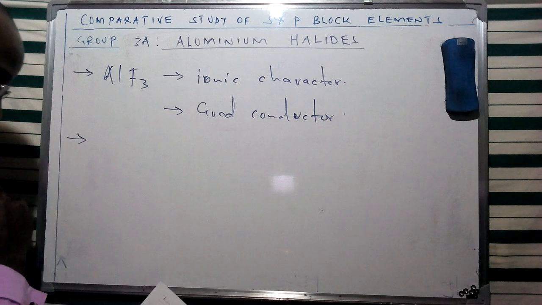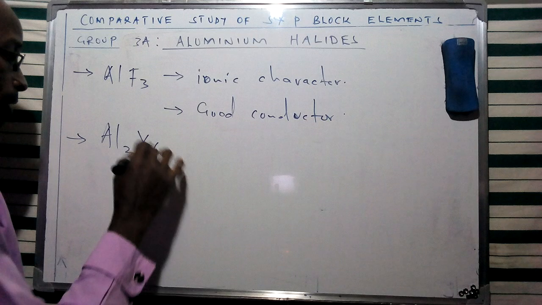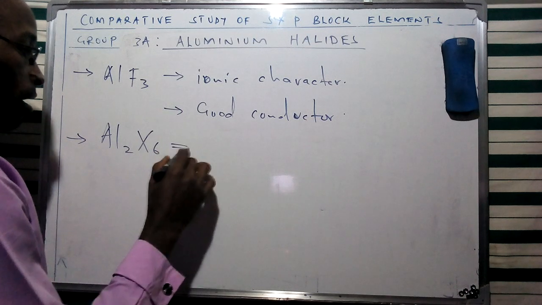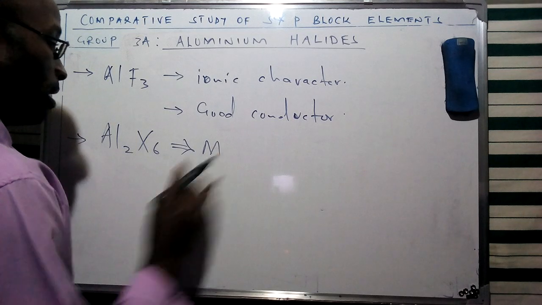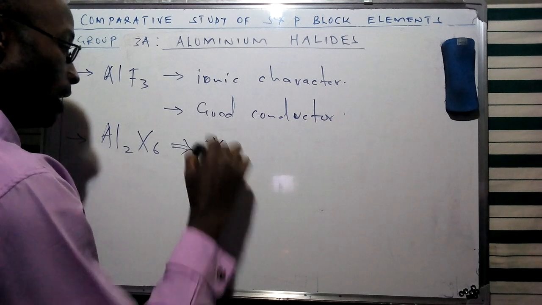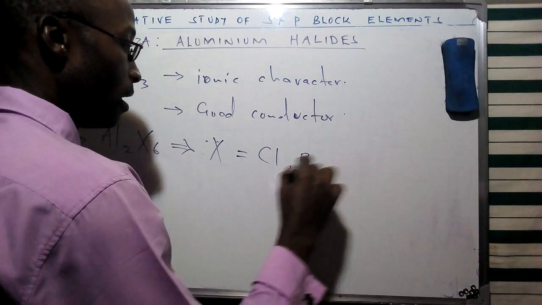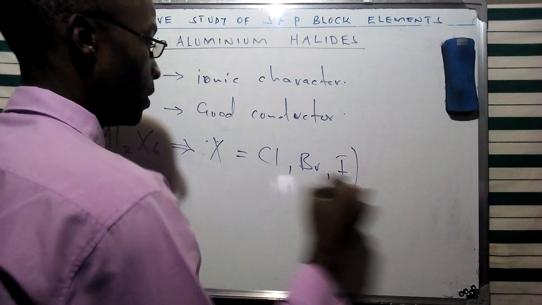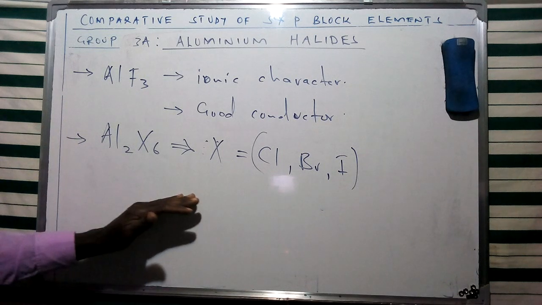For instance, we shall have a general form for aluminium halides, given for chlorine, bromine, and iodine, which display molecular species as such.